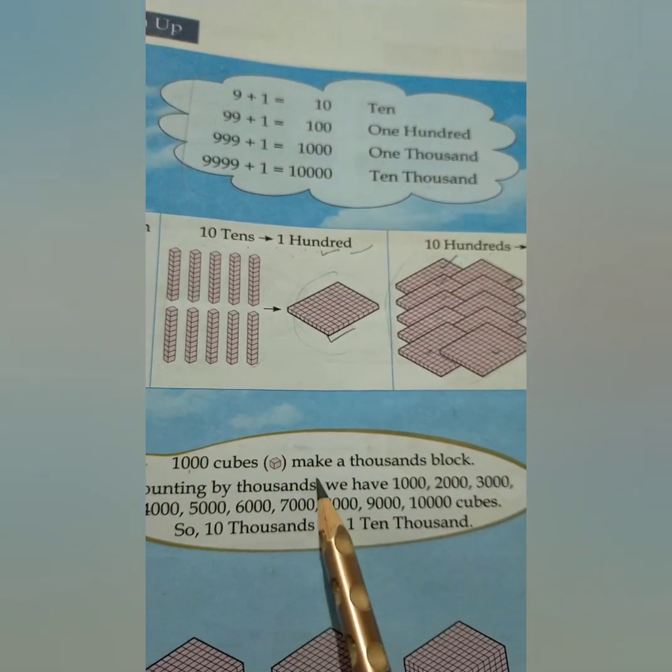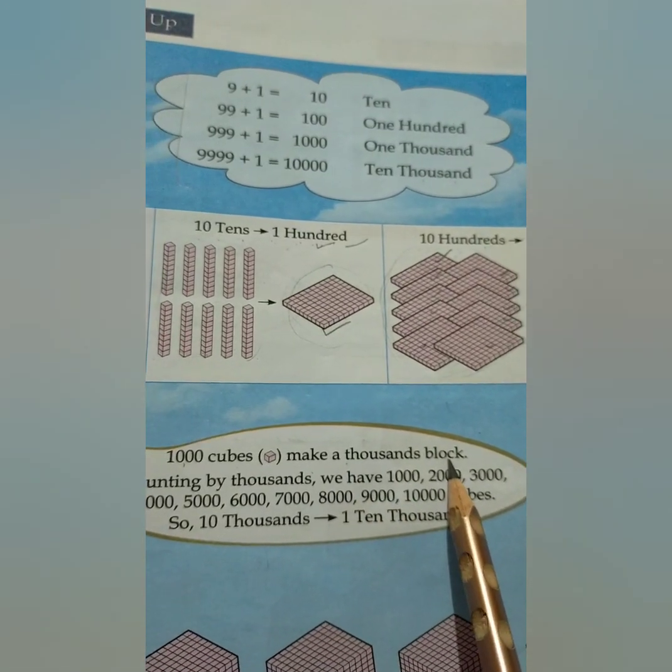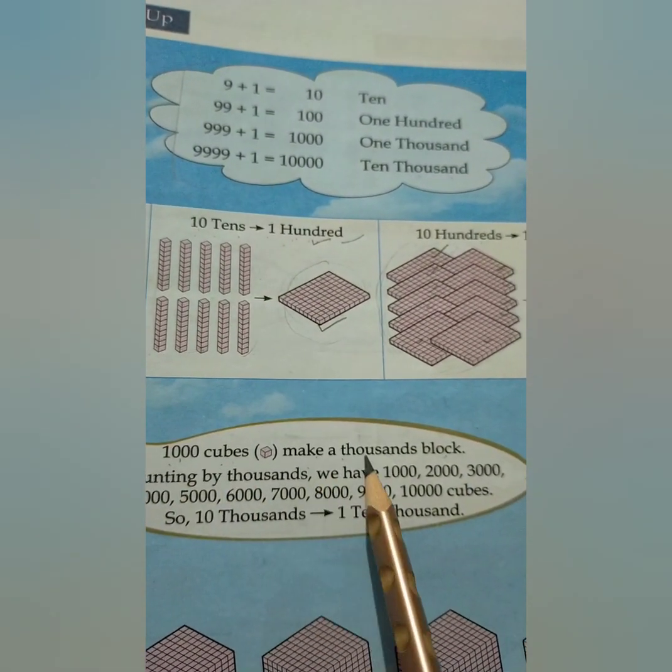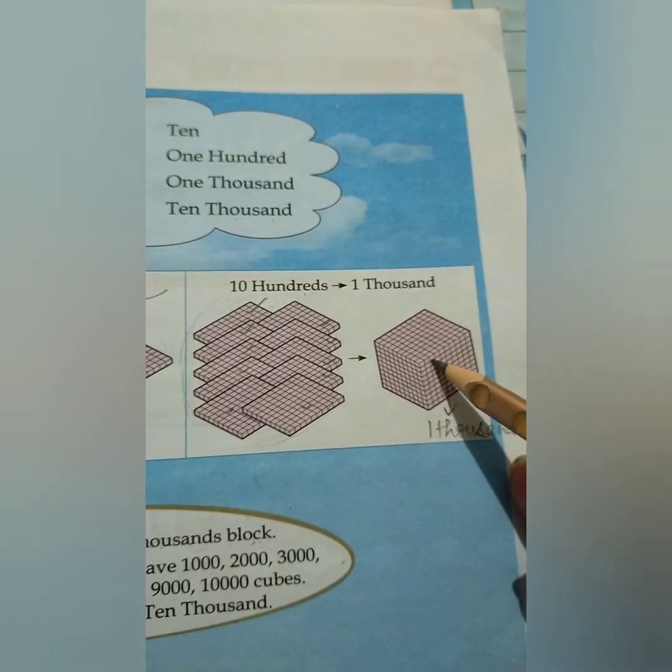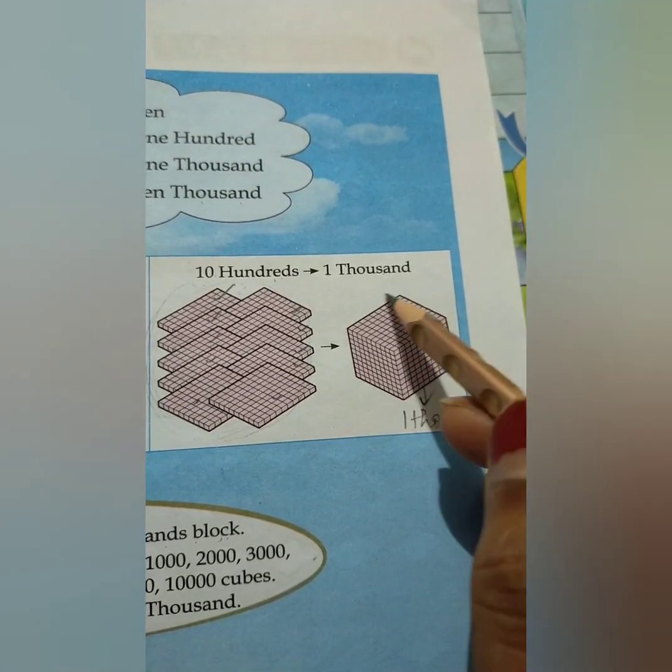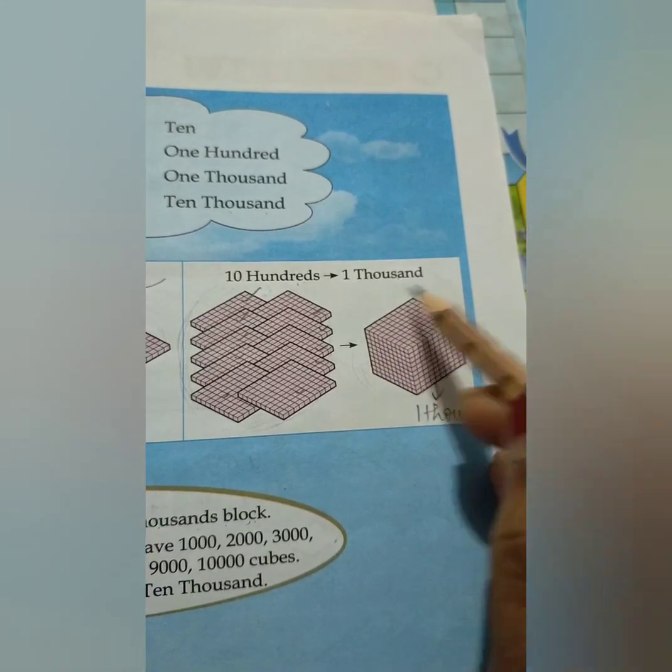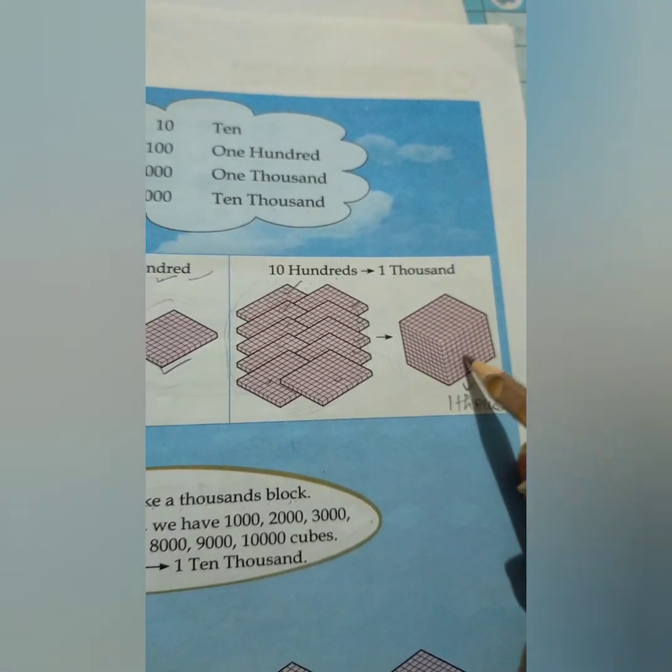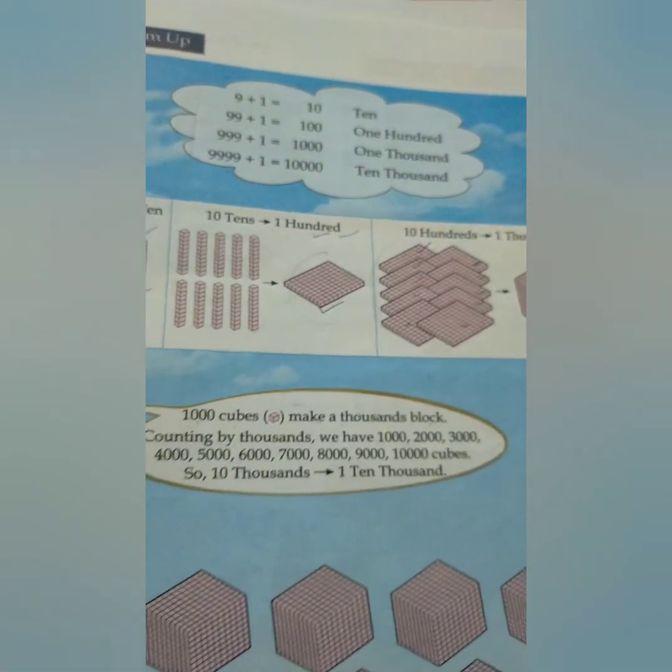1000 cubes make a 1000 block. As this is a 1000 cube block, here you can see all the cubes. When combined, how many cubes will these be? These will be the 1000 cubes.